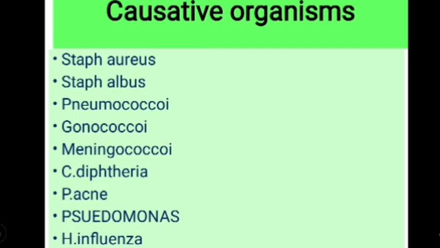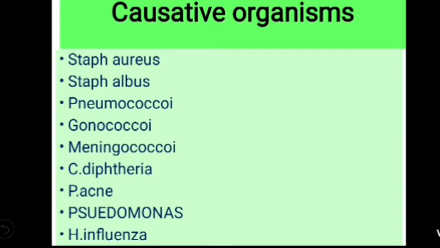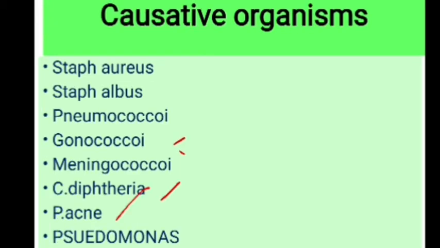Next, coming to the causative organisms, when it is asked in your theory questions, you can divide them into cocci and bacilli. In that, again, gram-positive cocci and gram-negative cocci, similarly gram-positive and gram-negative bacilli. But the important ones I have highlighted here are Staph aureus, Staph albus, streptococci, which I missed in this slide, pneumococci, gonococci, meningococci, diphtheria, Propionibacterium acnes, Pseudomonas and H. influenzae.